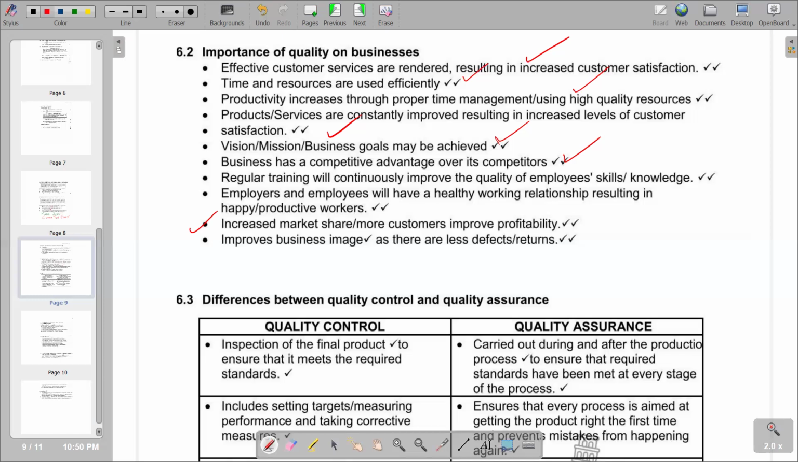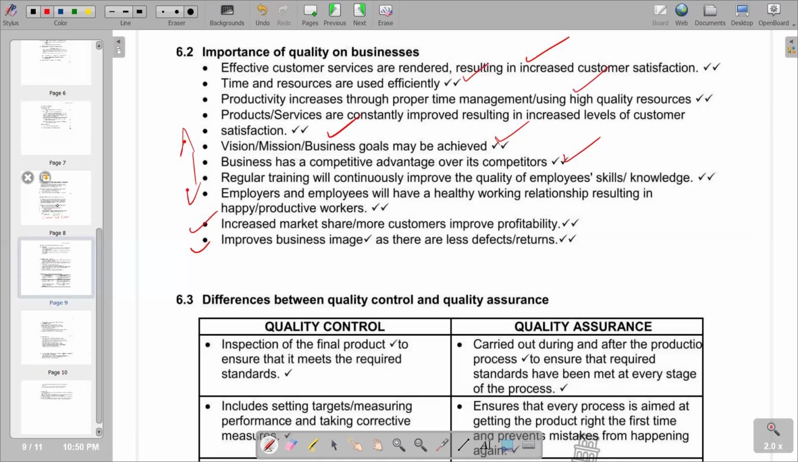So with the better quality also, we're going to see an increase in market share as we're going to win customers, and also profitability is going to be achieved. And also lastly, it improves business image and there are fewer defects or returns. Obviously, with quality, it means there's efficiency in the production processes, and obviously the effect of producing defective products is going to be minimized. So that's what we have. We have other points that we can also include in between that are also correct.